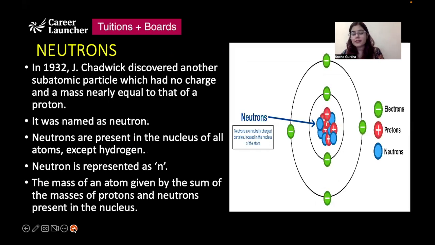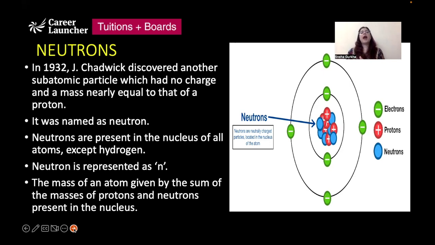Now we have discussed electrons and protons. There is another subatomic particle which does not have any charge. It is neutral, but its mass is nearly equal to that of the proton, and it is known as the neutron. It is also present in the nucleus of the atom along with the protons. It does not have any charge, but the mass is equal to that of the proton. It is represented by n.